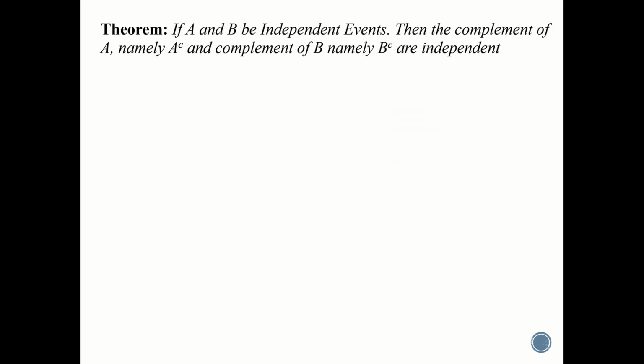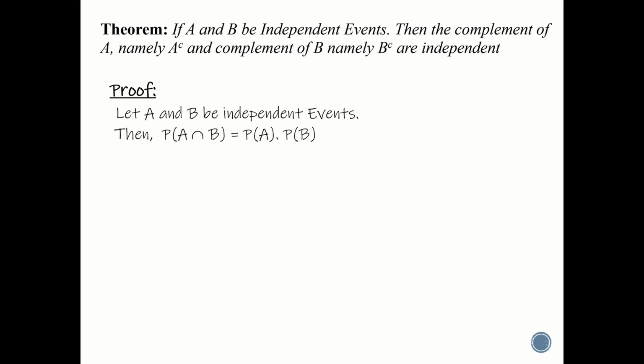Theorem. If A and B are independent events, then A complement and B complement are also independent. Proof. Let A and B be independent events. That is, P of A intersection B equals P of A into P of B. Let me prove A complement and B complement are independent.